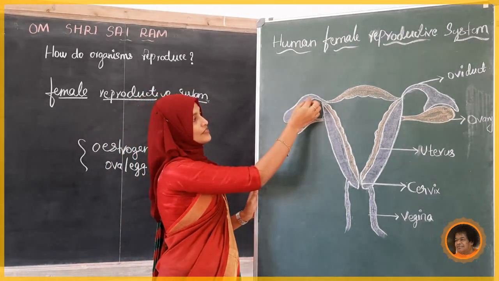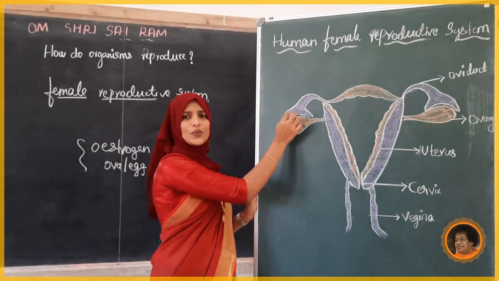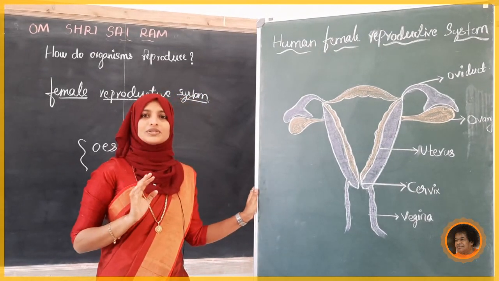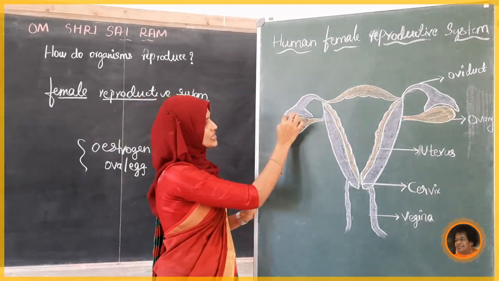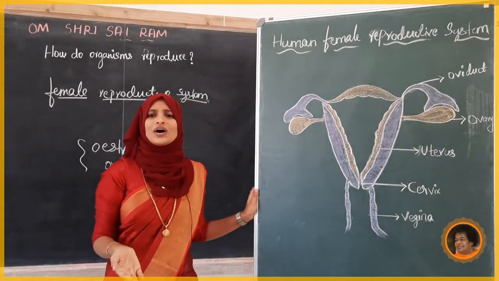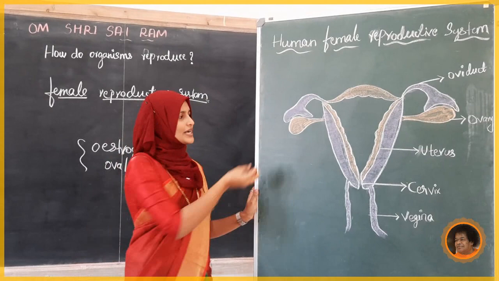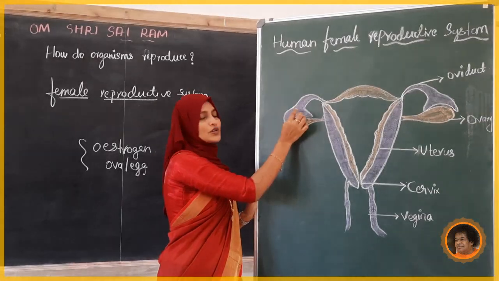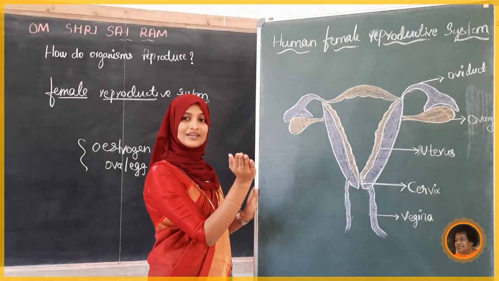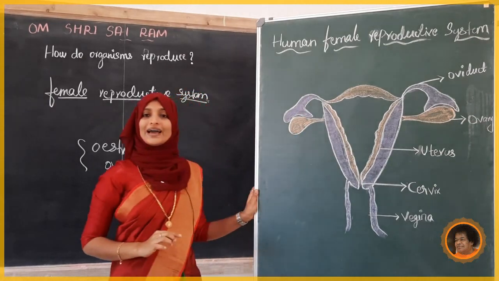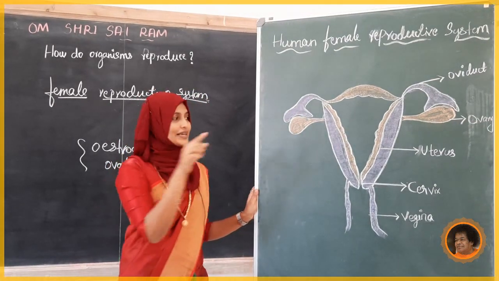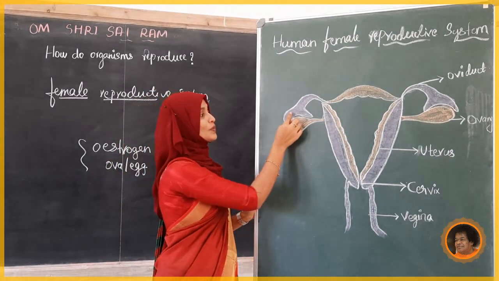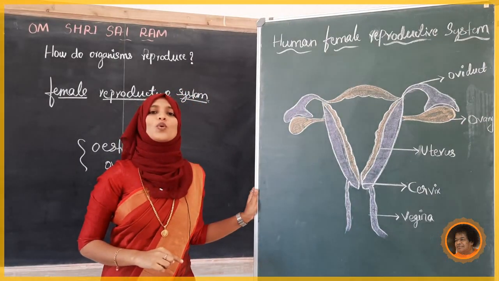Fertilization takes place here, but the lining of this oviduct is fully covered with cilia, which are small hair-like structures. They have their own function: they collect the egg from the ovary, and because of the movement of the cilia, the egg is helped to move along. Next we will see how many days it takes to pass through the oviduct.